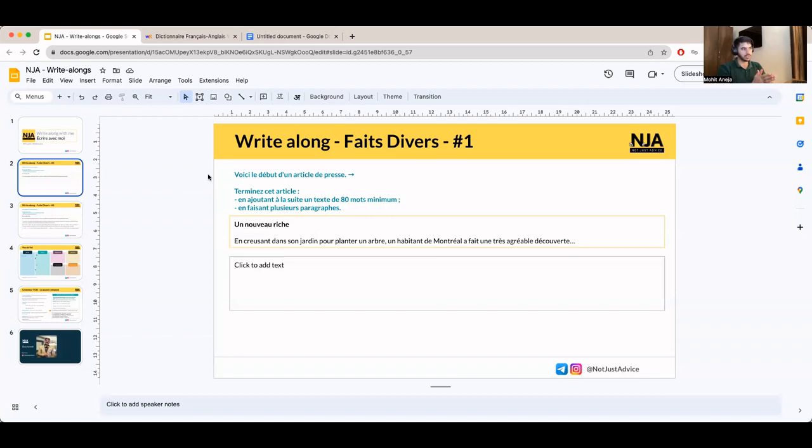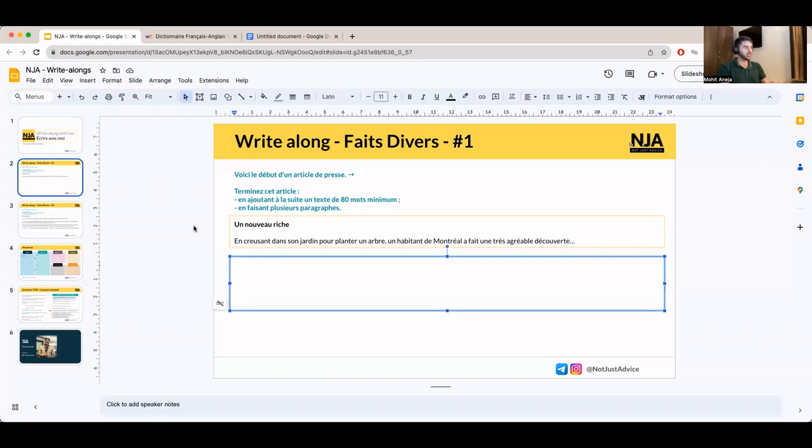Voici le début d'un article de presse. Terminez cet article en ajoutant à la suite un texte de 80 mots minimum, en faisant plusieurs paragraphes, which means finish this article. Here is the beginning of an article. Finish this article by adding 80 words minimum to the following of these lines, and then by making some paragraphs.